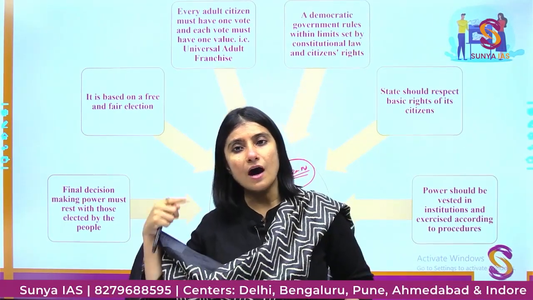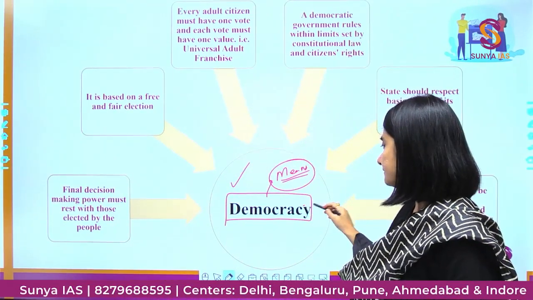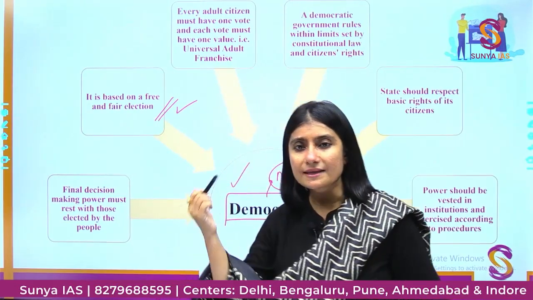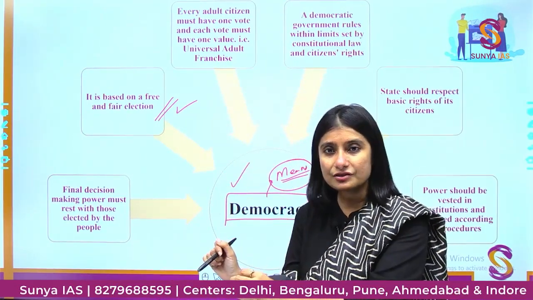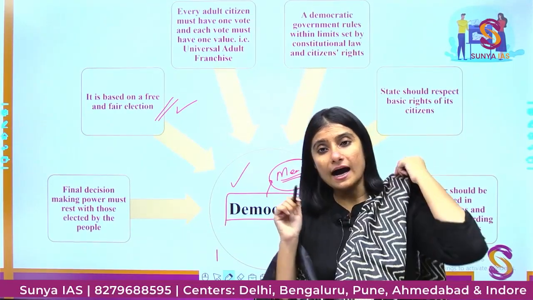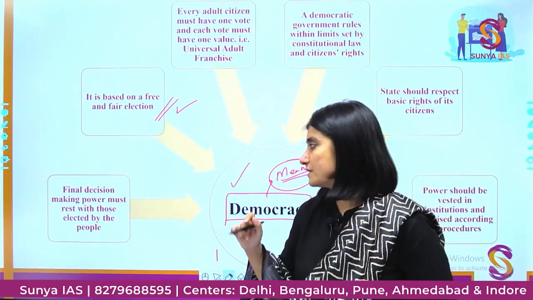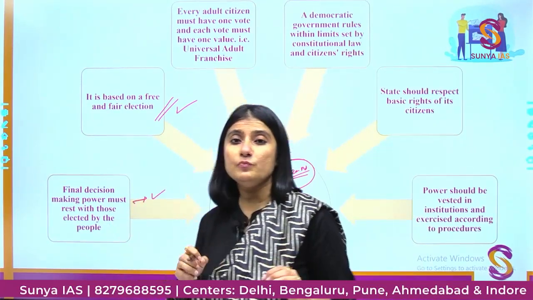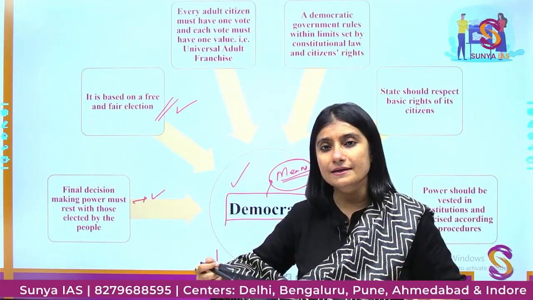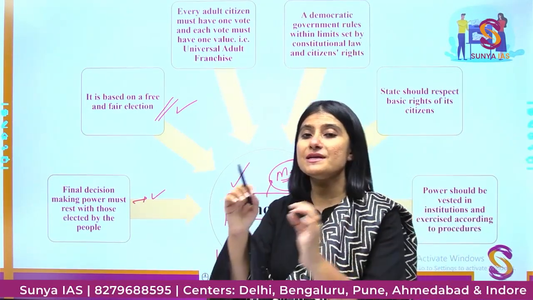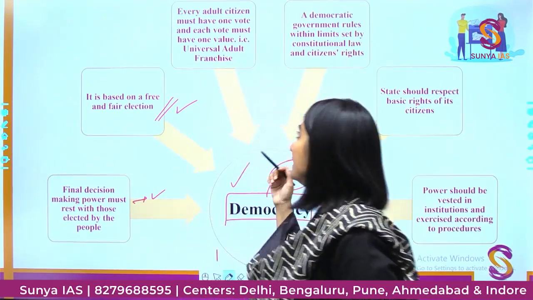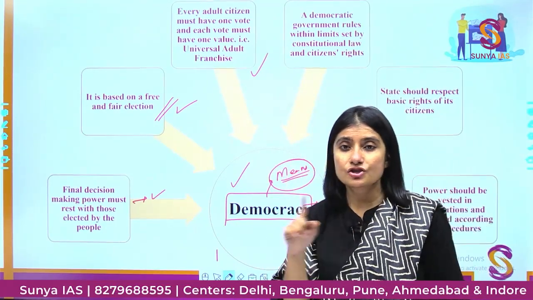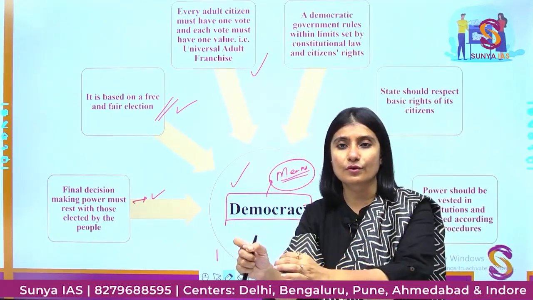There is no one above people. And the cornerstone is, how are people going to run the country? By free and fair elections. So free and fair elections are pivotal to a democracy. The final decision-making power will lie with the representatives elected by the people. It also means that every adult should have an equal value of vote.